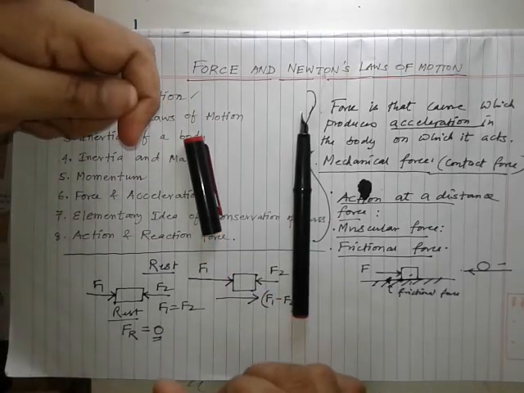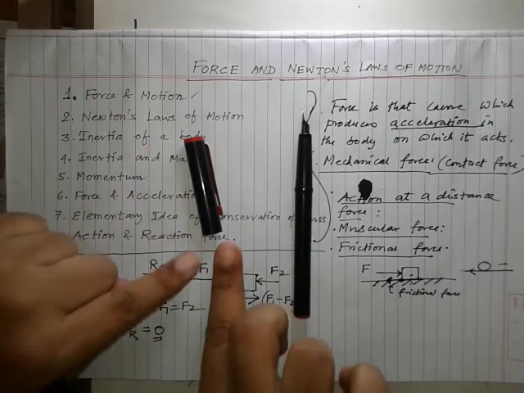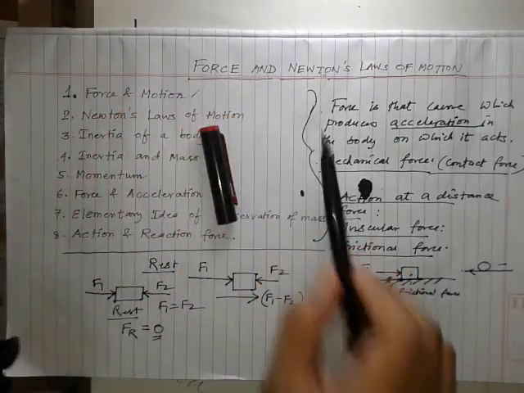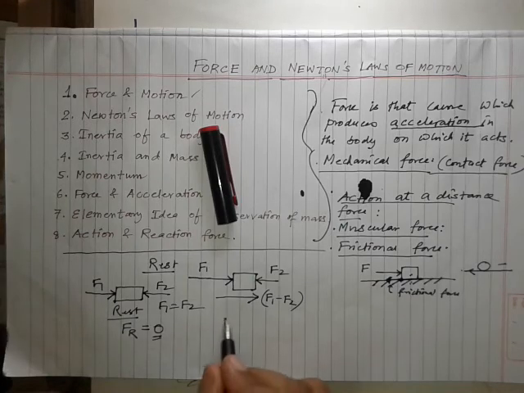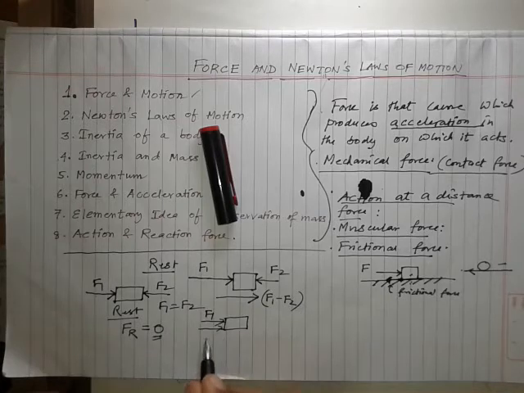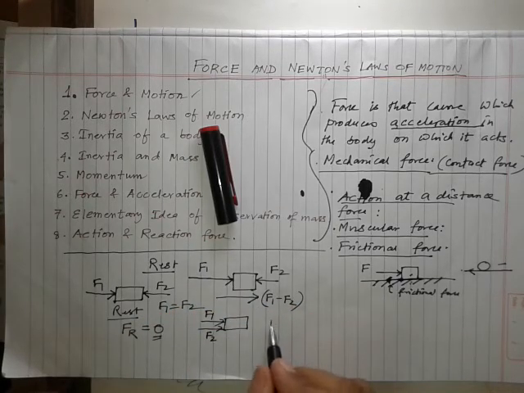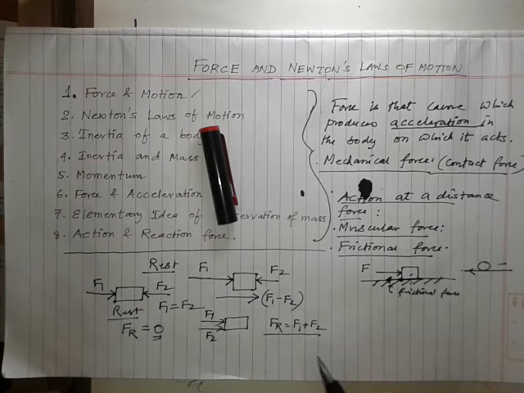Now if I apply two forces in the same direction, the object will move faster. That means F1 and F2 are working in the same direction, so the resultant force Fr will be F1 plus F2. So that is the concept of resultant force.